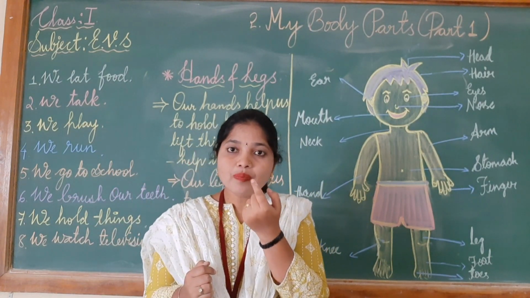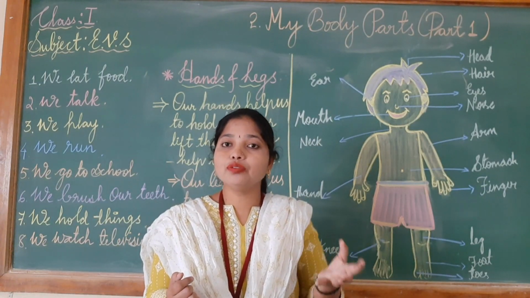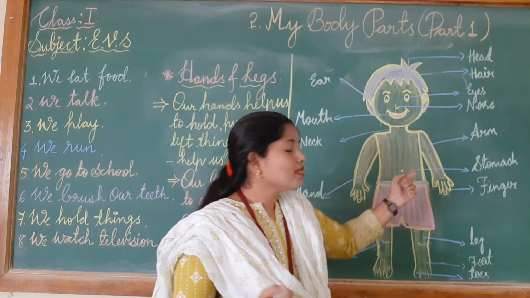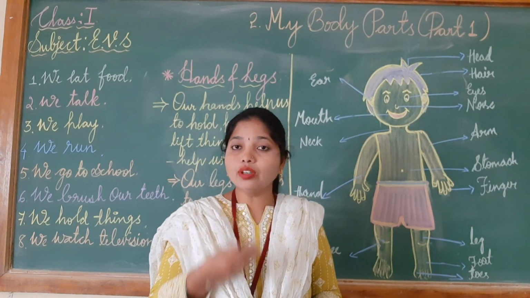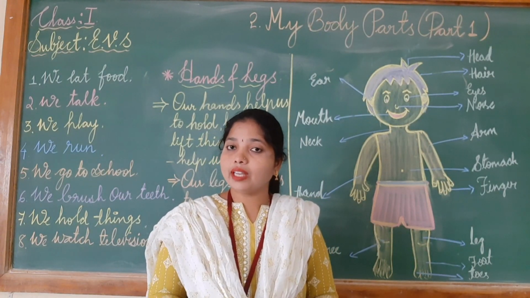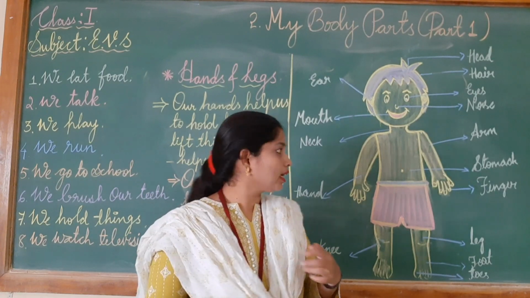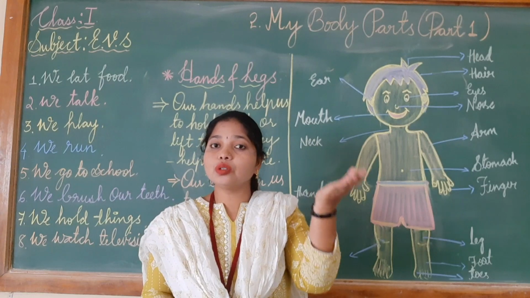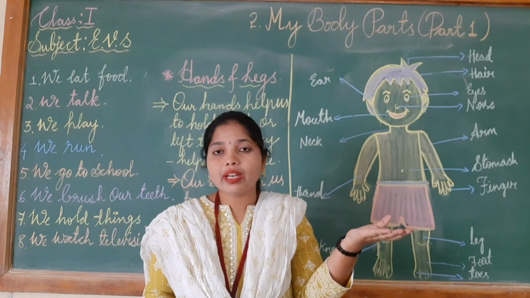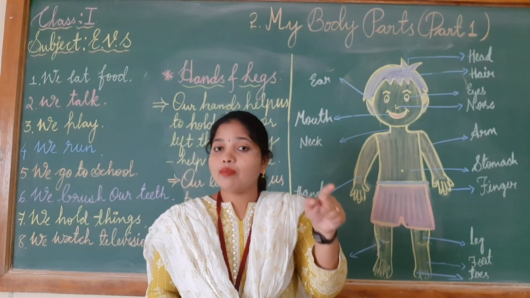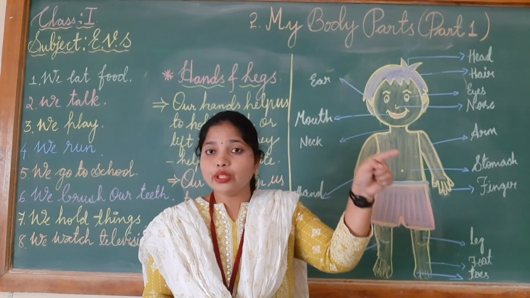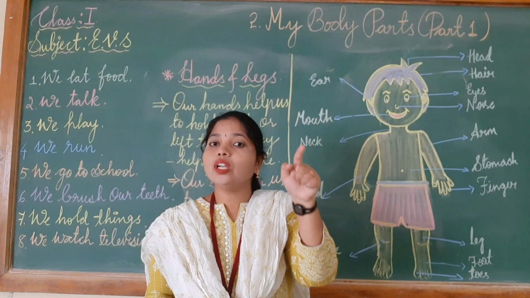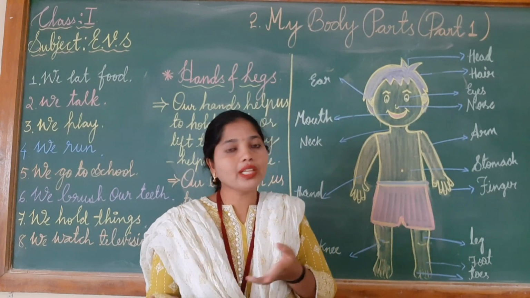Nose is used to smell, to get the good fragrance. Arm. Stomach: whatever food we eat will go to the stomach, and digestion will be done there. Fingers are used to do so many activities, and with the help of this finger we can also point out things, like this is here, that is there.